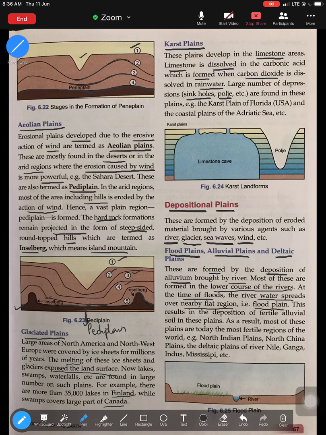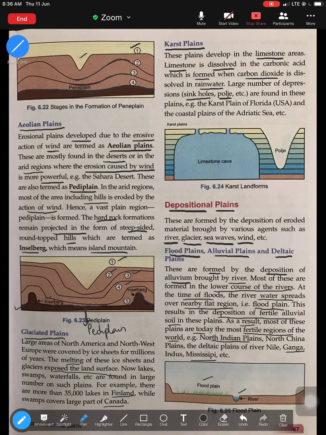Okay, so if this is a river, look here, the floodplain is just next to the river. Alluvium starts depositing, leading to the formation of the floodplain. This results in the deposition of fertile alluvial soil in this plain. As a result, most of these plains today are the most fertile regions of the world. The North Indian plain, the Ganga plain, very famous, and the Mississippi, these are very famous plains, and they are very rich in alluvium, which is good for the growth of crops. Agriculturally it is a very important region.